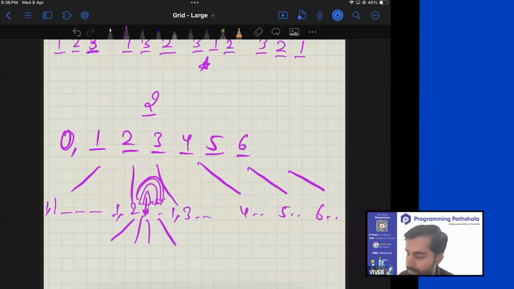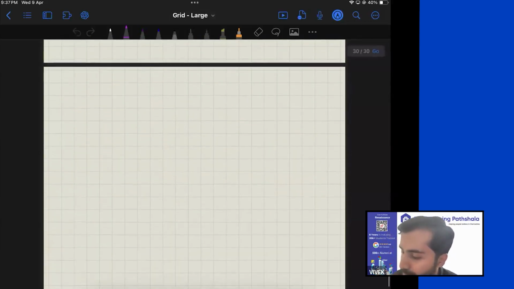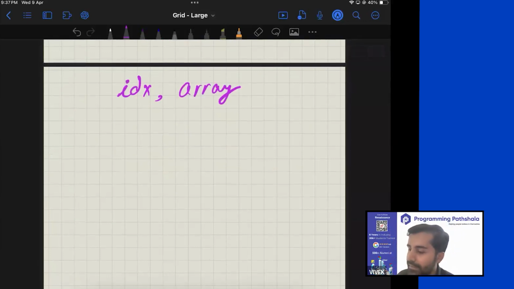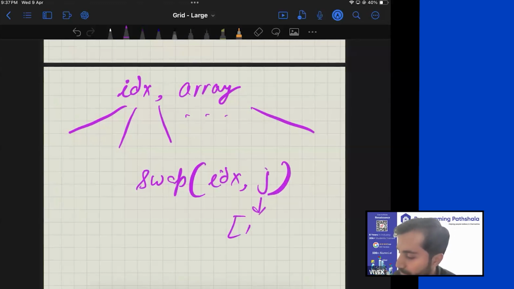So I can simply imagine that there is a function where I am passing some current index and I am also passing my array. And then what I end up doing is I end up swapping my index with j. And what is this j? This j is from index till n minus 1. That was the idea.